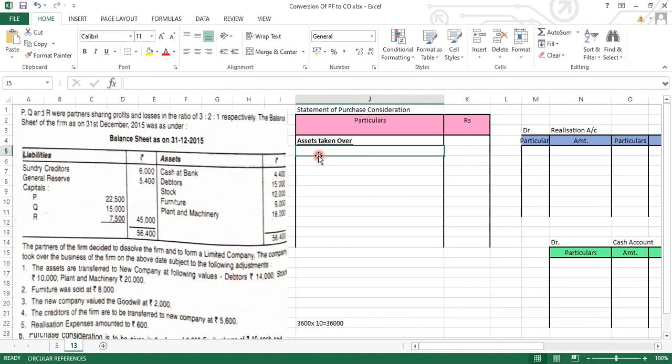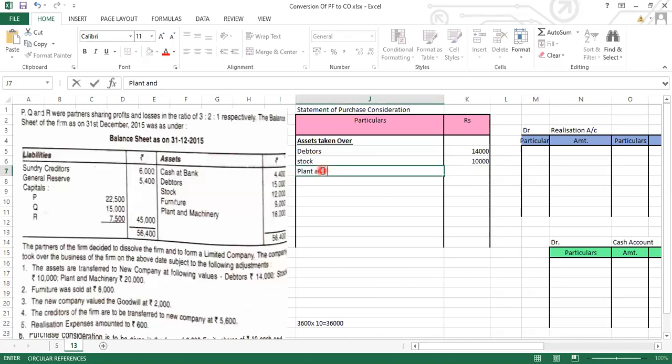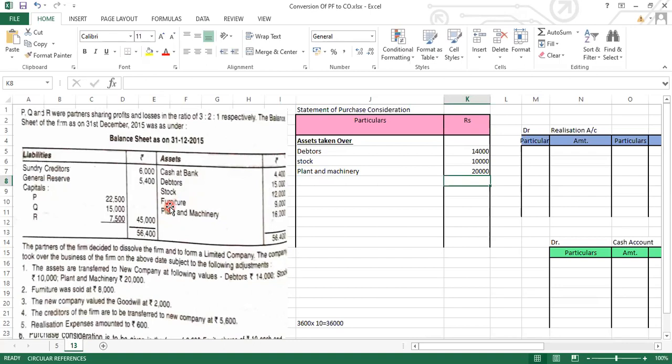The first one is debtors. So write debtors. The revised value of the debtors is 14,000. Then we have stock. Stock of 10,000 is given. Then we have plant and machinery. The value for the plant and machinery is 20,000. Then furniture will not come because this will be sold off. Goodwill for 2,000 rupees.